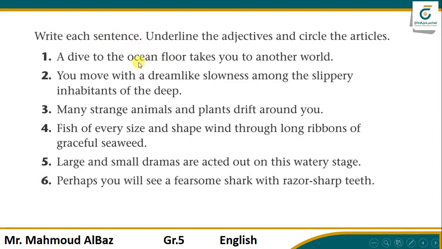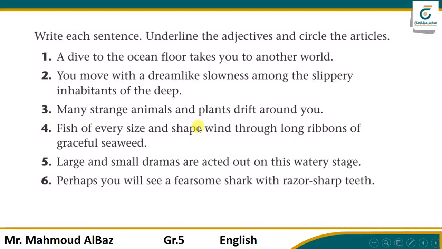The first one, ask yourself what kind of floor? Ocean floor. So the word ocean here is an adjective, but in general it's a noun, but here it's an adjective. Another one here, the word another, what kind of word? Another word. Here number 2, find the articles first. A, the, and the as well. Adjectives, dreamlike. What else? Slippery inhabitants. So the word slippery.